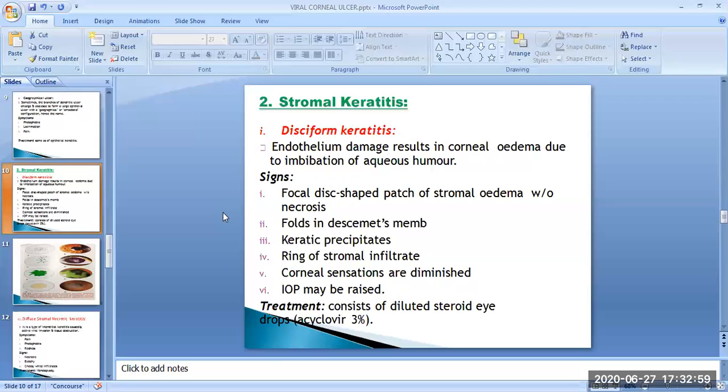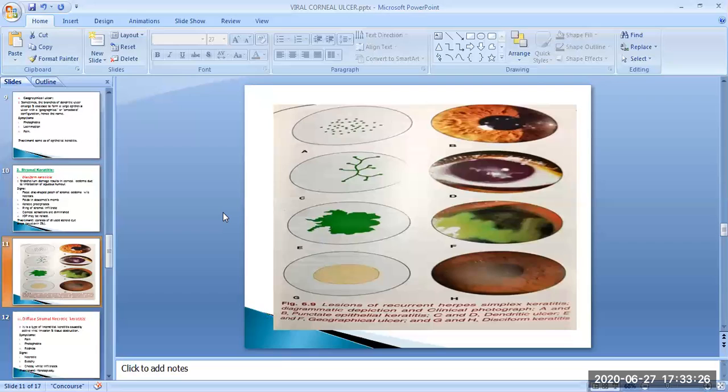Corneal sensations are diminished. Intraocular pressure may be raised despite only mild anterior uveitis. The treatment of disciform keratitis is diluted steroid eye drops instilled 4 to 5 times a day with an antiviral cover like acyclovir 3% twice a day.